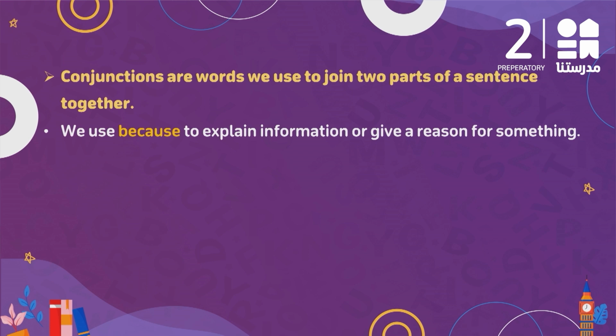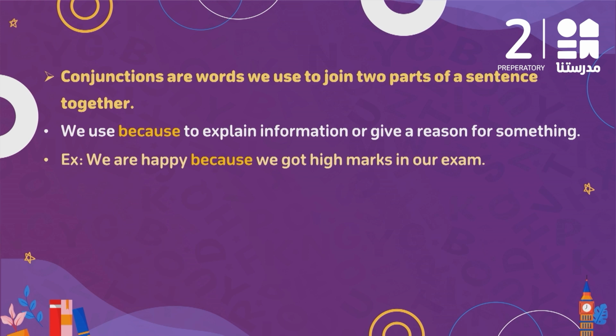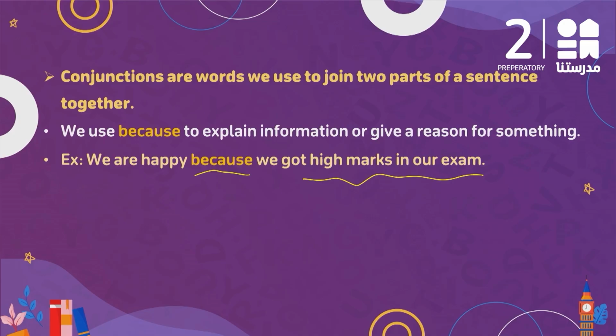We use because to explain information or give a reason for something. For example, we are happy. Why are we happy? Because we got high marks in our exam. So I'm explaining something. We are happy because we got high marks in our exam. We have result and reason. So after because, we can add the result or the reason.